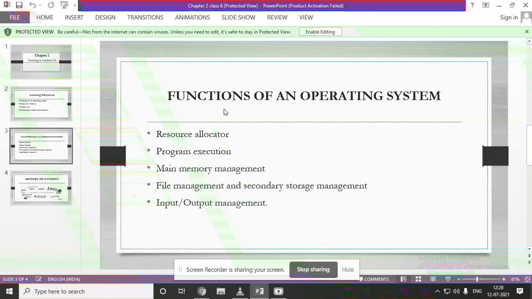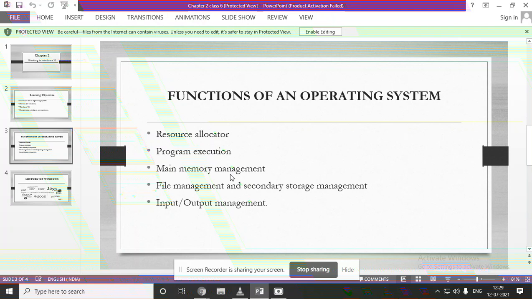So the main function of the operating system is that it works like a resource allocator. In the sense, it acts like a manager of CPU time, memory space, and file storage space. It sees to everything, like a manager in resource allocation. Next, the operating system executes the programs, either software or hardware programs. So the execution of programs is done with the help of the operating system.